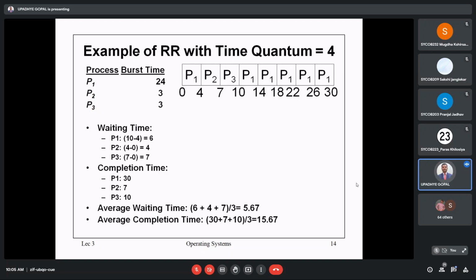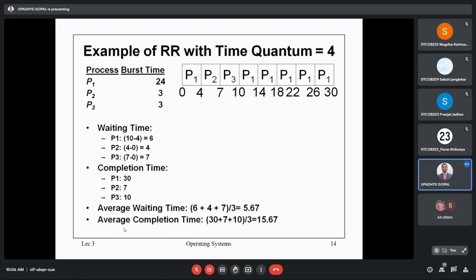Now the completion time for the first process: you can see in the chart that it ends at 30 units, 30 time interval. Then process P2 ends at time interval 7. Then P3 ends at time interval 10. So the average waiting time for the given processes, for P1 6, for P2 4, for P3 7: 6 plus 4 plus 7 divided by 3 is 5.67. Average completion time for all the processes: 30 for the first, 7 for the second, and 10 for the third. 30 plus 7 plus 10 divided by 3 is 15.67.